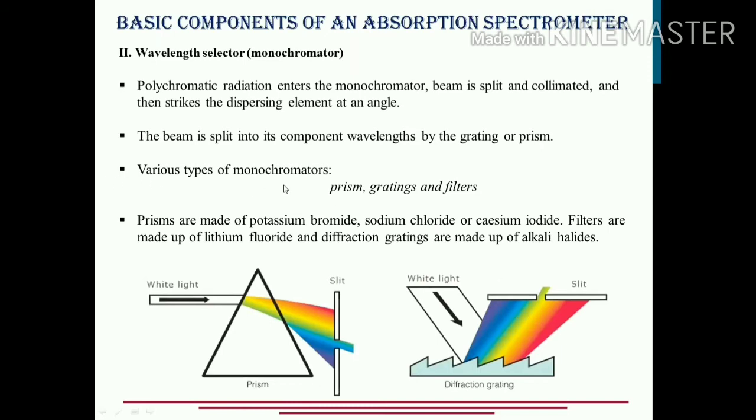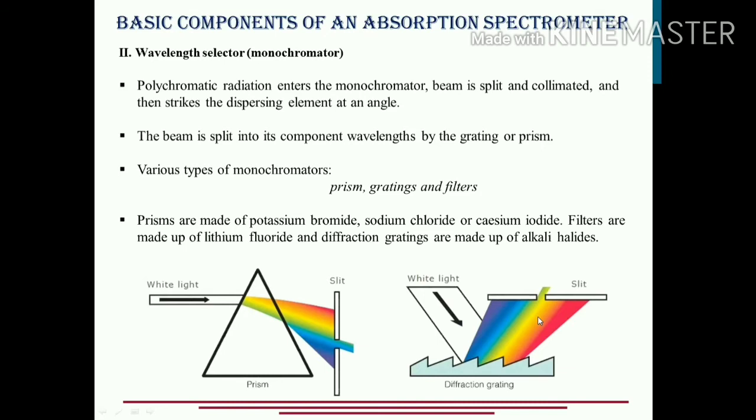The various types of monochromators can be prisms, diffraction gratings as shown over here, or filters also. After it has been split up and collimated, there is a movable slit. If I want this wavelength range, the instrument moves this slit in such a manner that it gives out this part of the electromagnetic radiation.